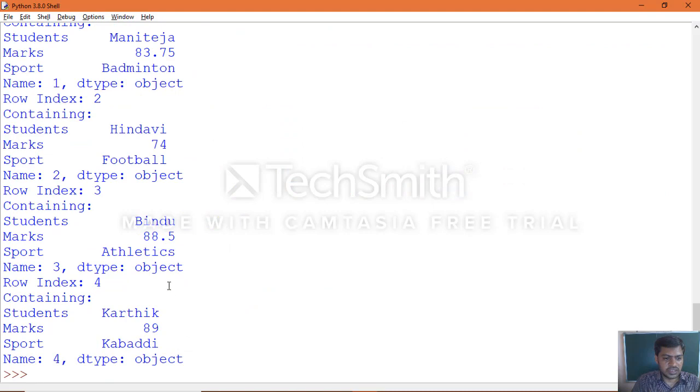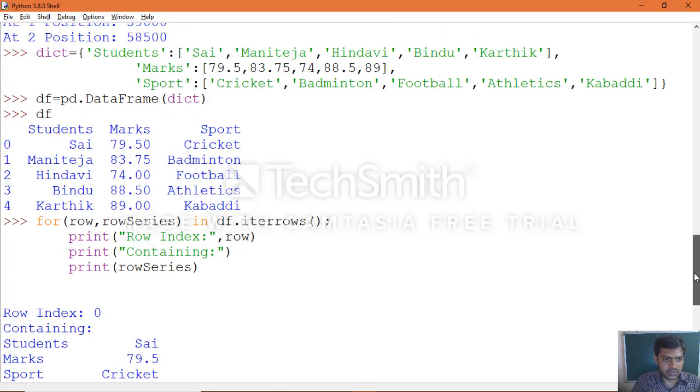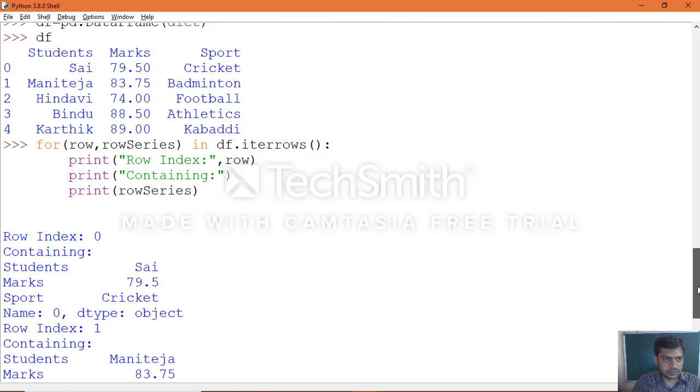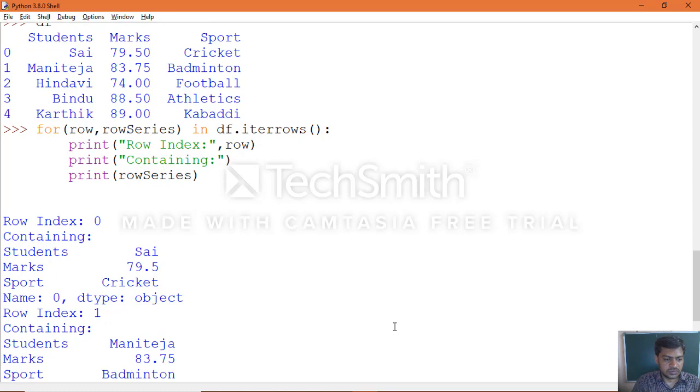Yes, you can see clearly the way it is executed when you look at the output. First one, row index is 0. Row index is 0, which you can see, and that index contains the information of that particular data frame row.